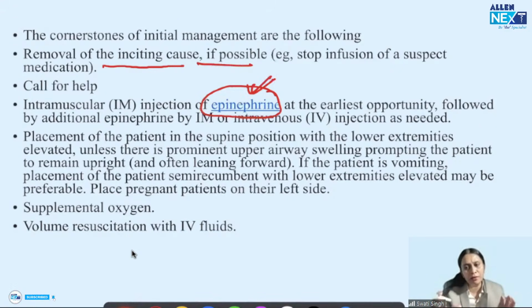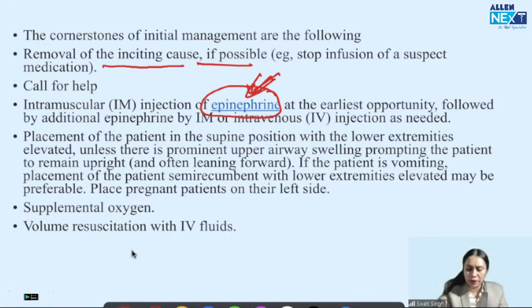If the patient has an IV line and the clinical manifestation is more life-threatening, then we can give it IV also, but in maximum cases, we give IM epinephrine. I'll talk about the dose in a while.